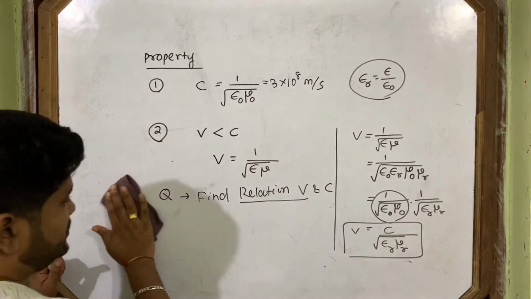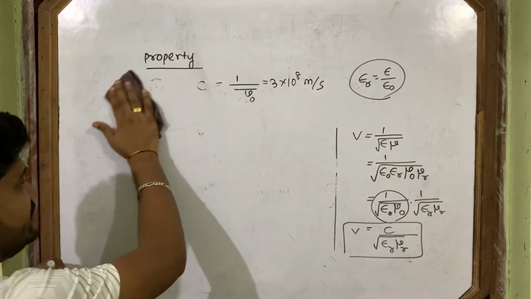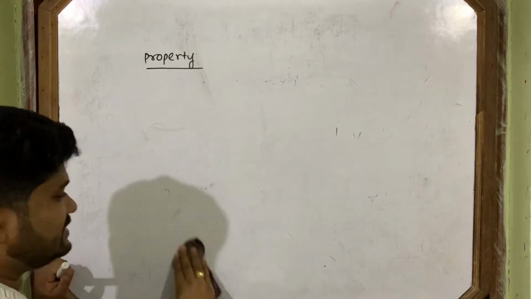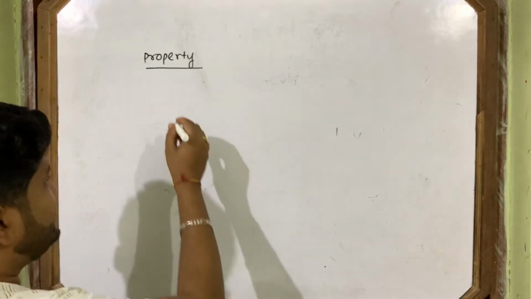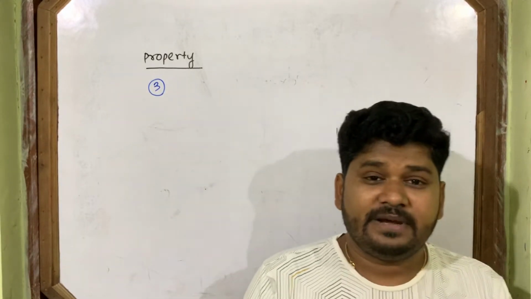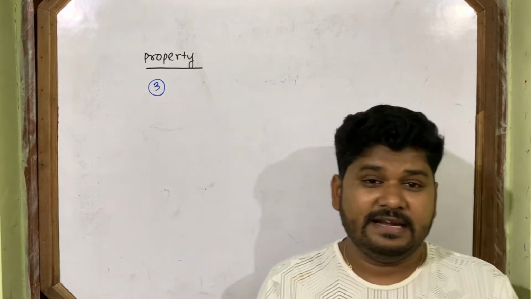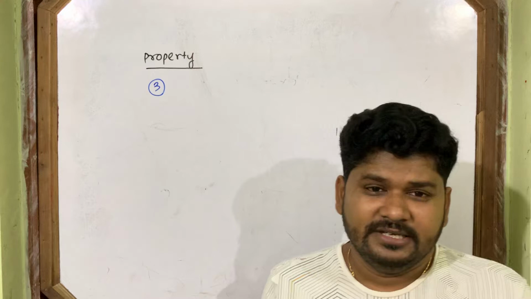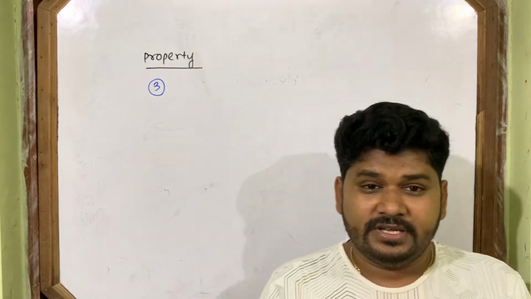So now come to the third property of electromagnetic waves. Electromagnetic waves never get deflected by electric field and magnetic field. Why would it deflect? Because it is not a material body.